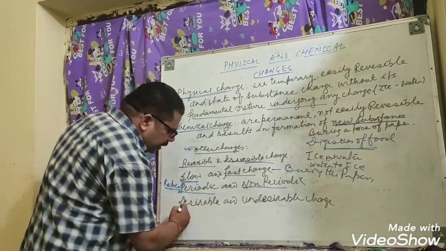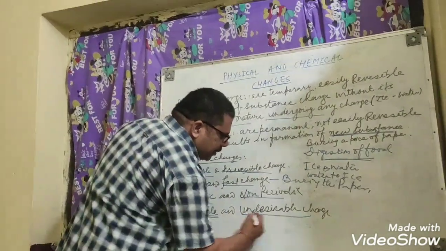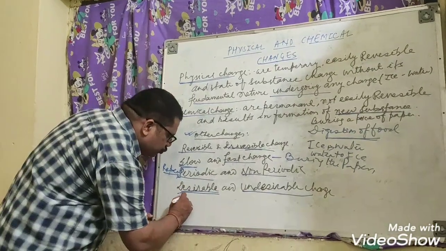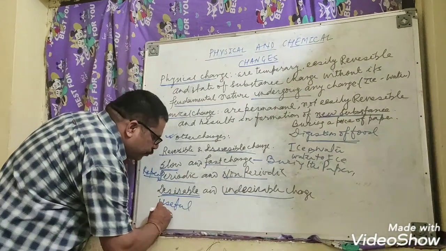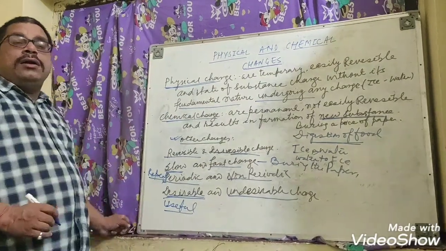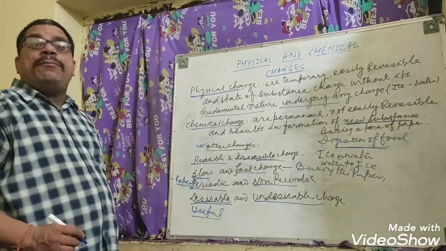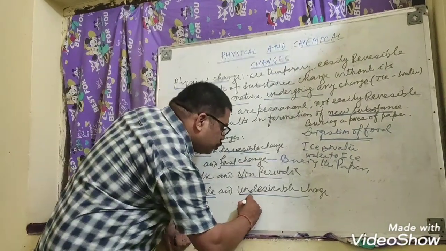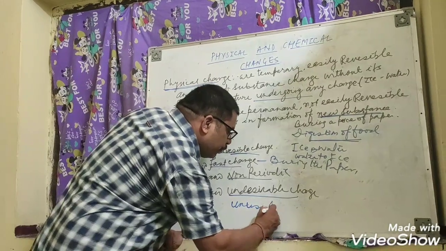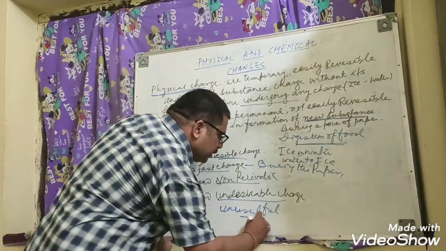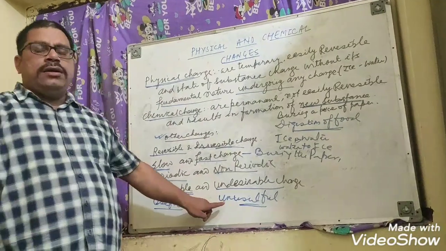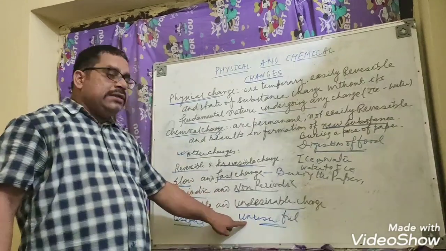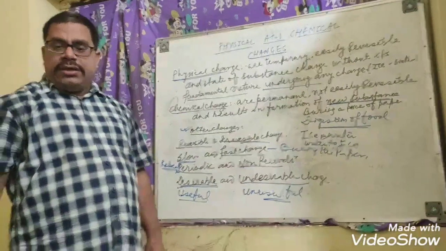Then the last one is desirable and undesirable change. Desirable change is useful for us. For example, digestion of food is useful for us. Ripening of fruits is useful for us. Undesirable change is not useful for us. For example, volcanic eruption, earthquake, these things.